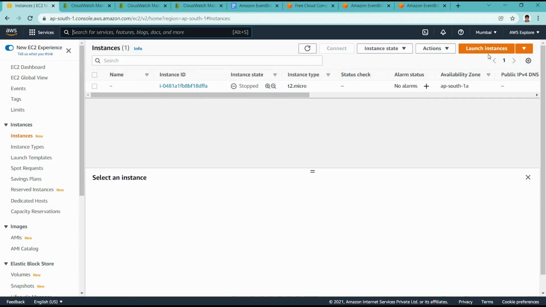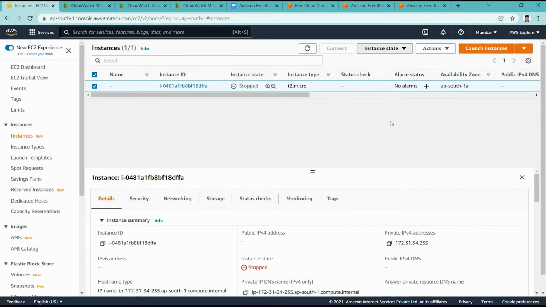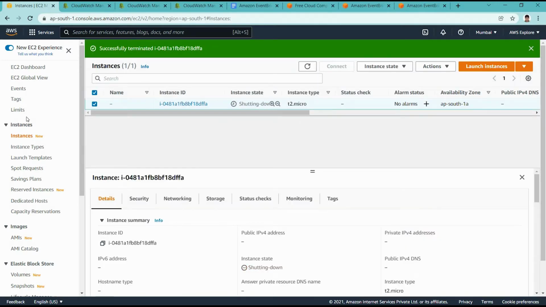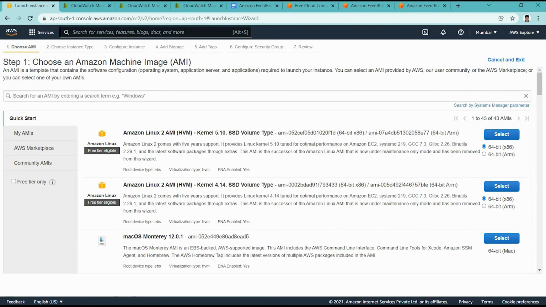So I have one instance in stop state that I'm retaining for now. That was a different one. Let me terminate that. Now I'm going to launch a new instance for this particular demo.